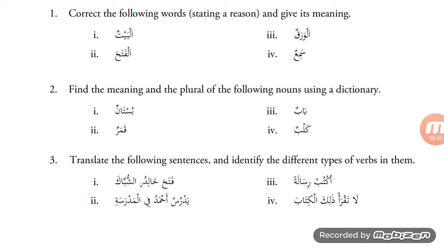Next one, sami'un. So this should be sami'a. Sami'a is a fi'l madi, past tense verb. Sami'a yasma'u, he heard. So sami'un, here we see the tanween appearing on the ayn. This is wrong. Tanween doesn't appear on the final letter of a verb. Alif lam doesn't appear at the beginning of a verb, and tanween doesn't appear on the final letter of a verb.